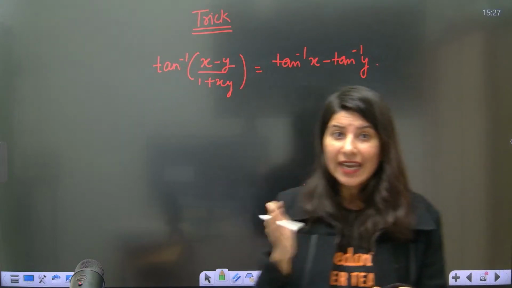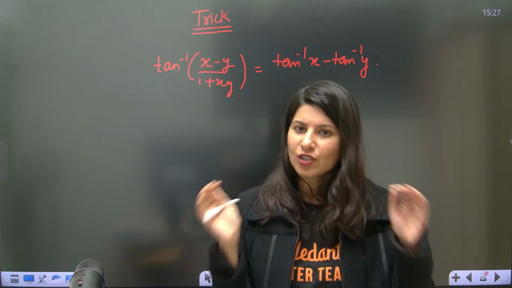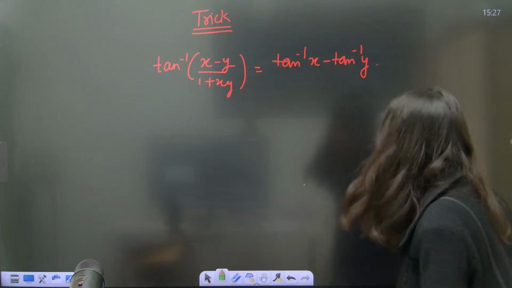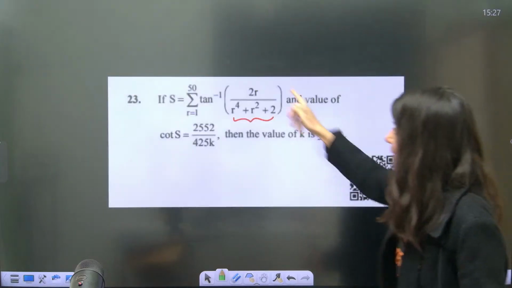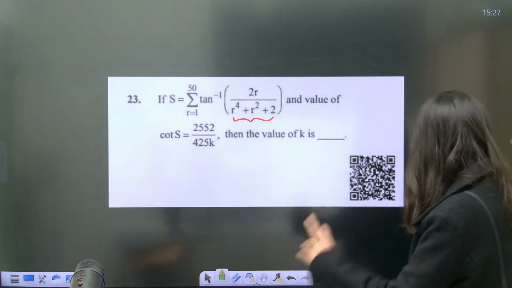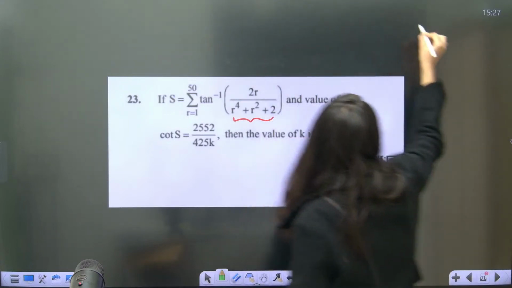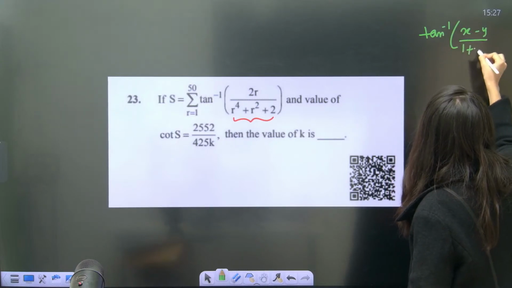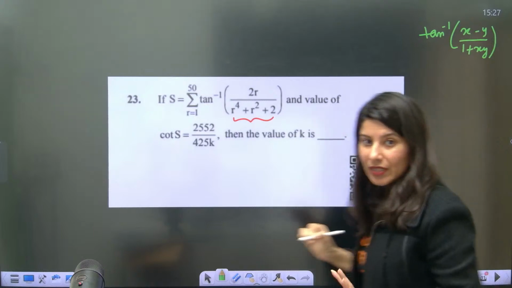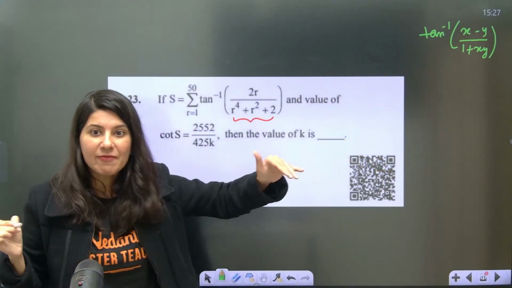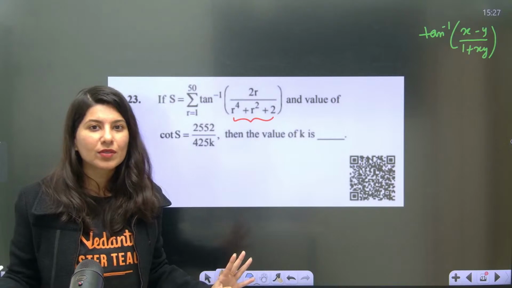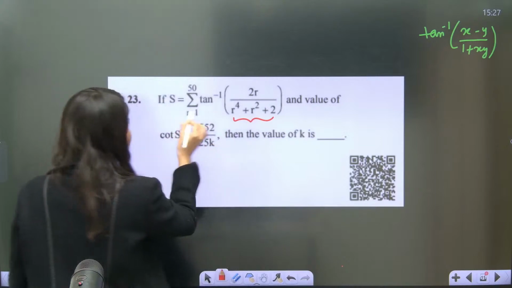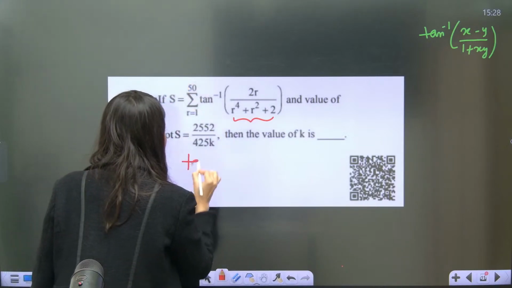If you have studied inverse trigonometric functions end to end for JEE Main also, then you'll remember, achha, these types of questions, ma'am, we have seen. So what you have to do is keep in mind that tan inverse (x minus y) upon (1 plus xy) is what you have to create, and after that the next step is to write tan inverse x minus tan inverse y. Are you getting my point? So this is already given to you. Sigma we will talk about a little later.